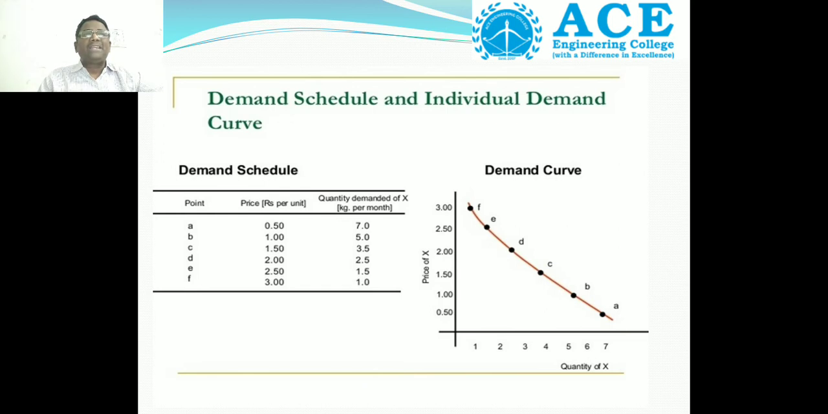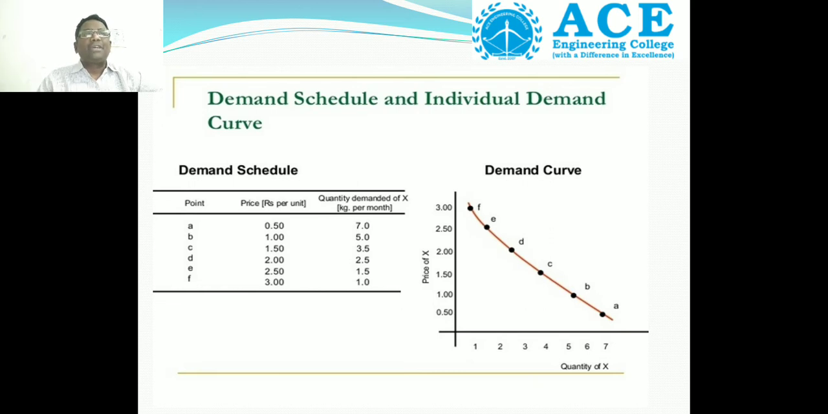When the price increases from 0.50 to 1 rupee, the quantity demanded is reduced. Then as the price of the product gradually increases by 50 paisa, the quantity demanded is reduced gradually from 7 kgs to 5 kgs, 5 to 3.5, 3.5 to 2.5, 1.5 and 1 kg. So the quantity demanded gradually decreases when the price per unit increases.